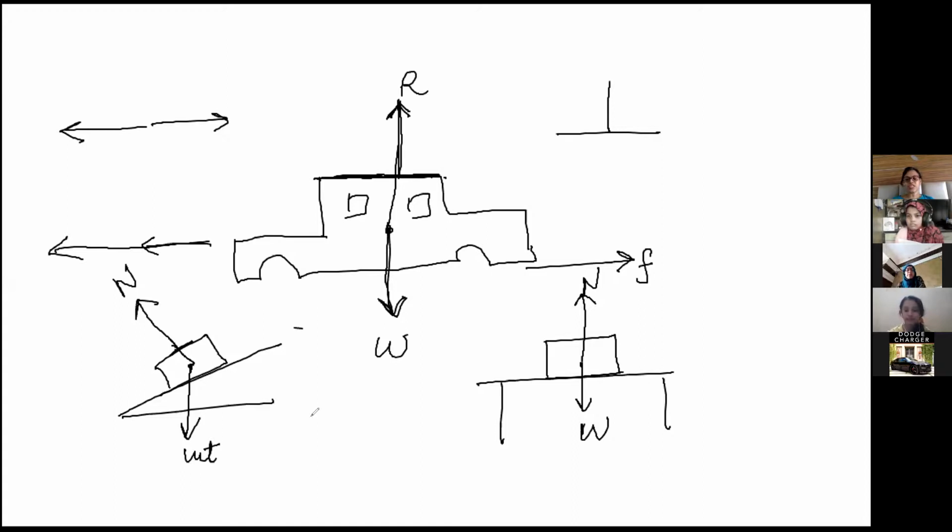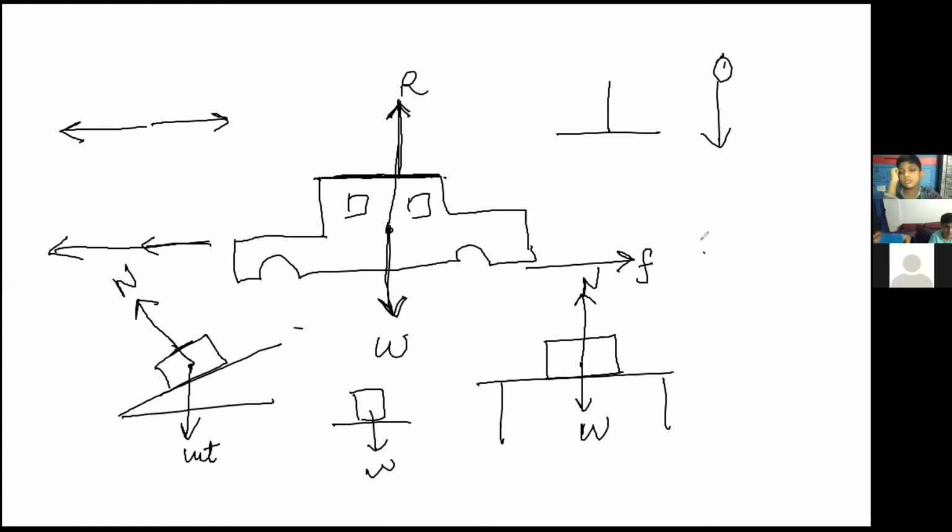For example, your book is stationary. How will it stay stationary? If only one force is acting, it should fall down, no? Like a ball moving down: only one force is acting, it is moving down, and there is an unbalanced force. So there is stability because of the normal reaction, which is an equal and opposite force, and it is balancing the weight. Is it clear?